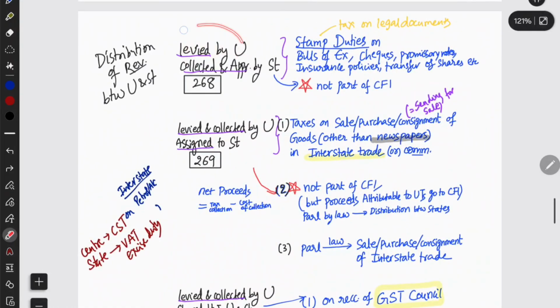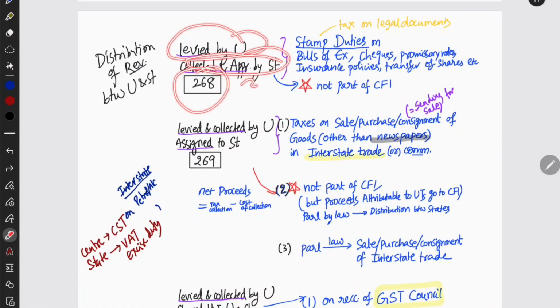Now let us see each article. Levied by the Union, collected and appropriated by the state, is under article 268. Since they are appropriated by the state, that means the state government spends it. Expenditure is done by the state government, appropriated by the state. Therefore they do not form part of the Consolidated Fund of India.